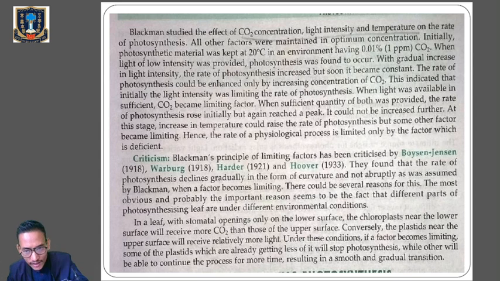So this indicates that initially the light intensity was the limiting factor which will mainly control the rate of photosynthesis, but when the light intensity was increasing from low to high and higher, that particular factor was becoming sufficient to the plant. Okay, and at the same time the concentration of carbon dioxide was becoming lower, and as a result the carbon dioxide concentration was becoming the limiting factor. So when sufficient quantity of both was provided, the rate of photosynthesis rose initially but again reached a peak.